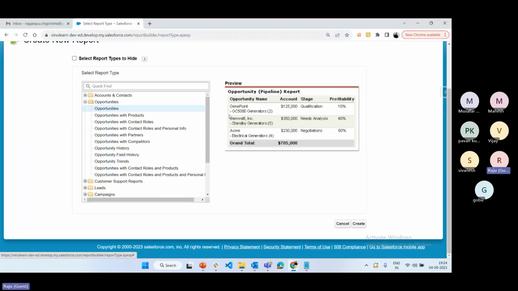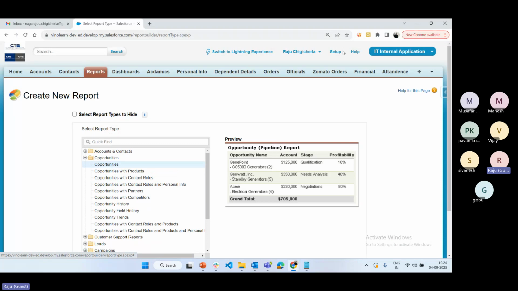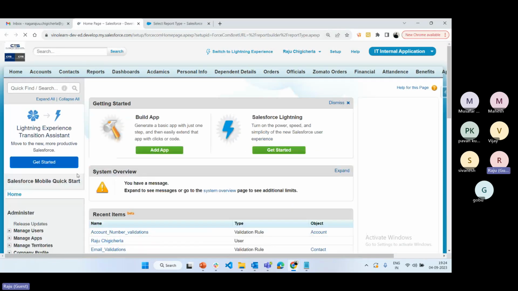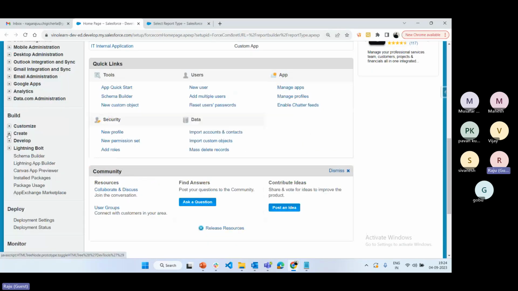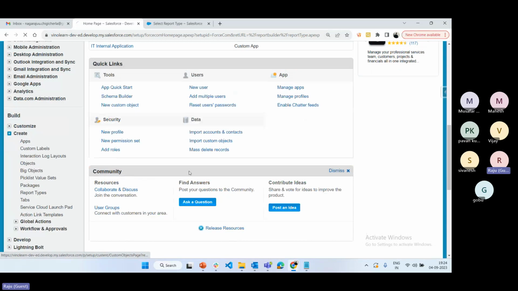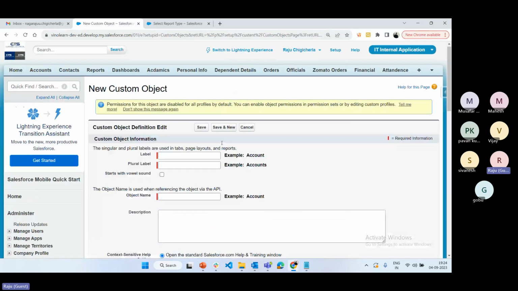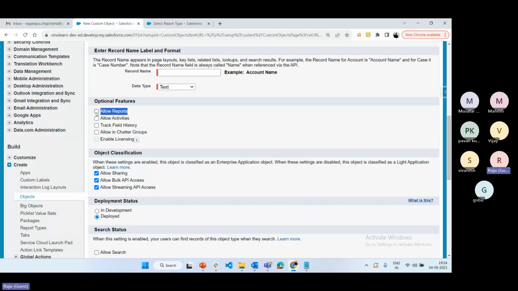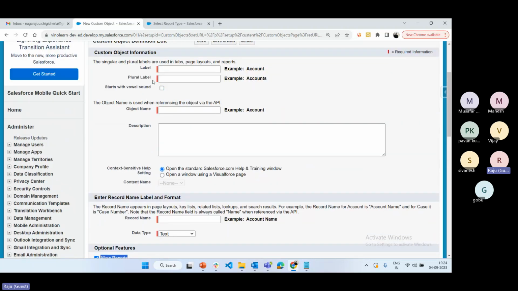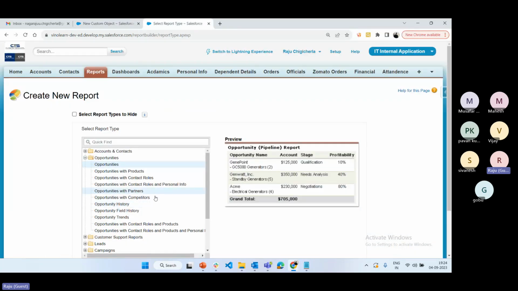As soon as a custom object is created, you know, right? If you go to Setup and create an object, we have an option called Allow Reports. Did you remember? We have an optional feature called Allow Reports. If you enable Allow Reports, obviously whatever object you have created is visible here.